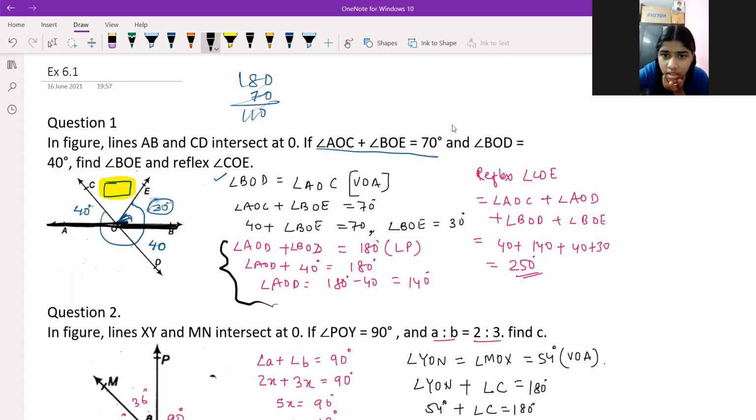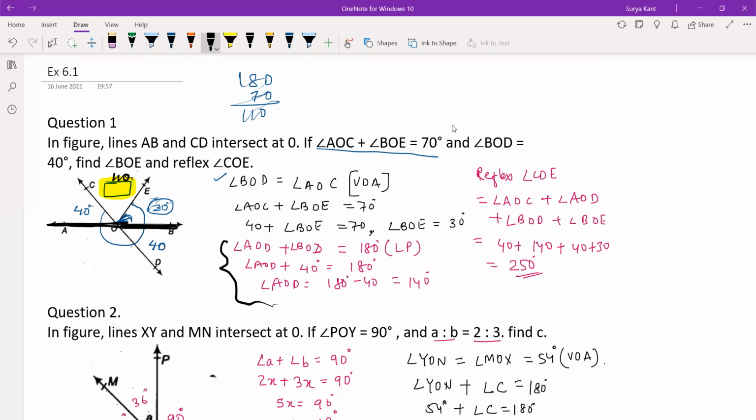So COE is nothing but 110. Understood? Yes, sir. So in 360, if you subtract 110, you get the answer: 250. Got it or not? Yes, sir. You were just concentrating on the answers until now, right? So don't see these answers. Try to understand by yourself, then you can do it easily.